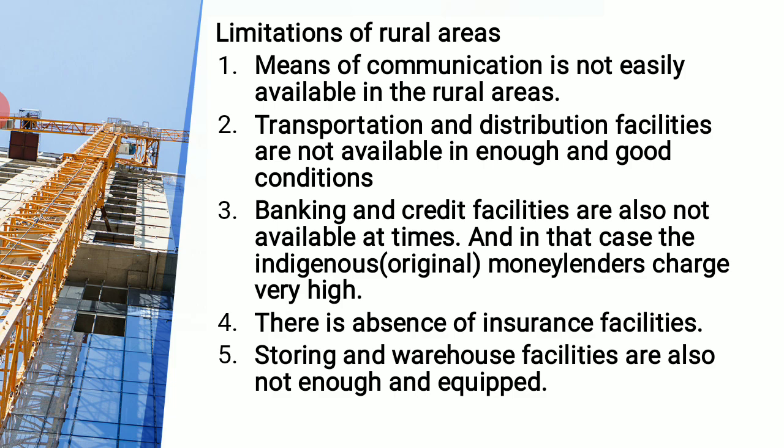We move on to the third one. Banking and credit facilities are also not available at times. When we talk about the city area, we get all these facilities quite easily. That is, getting the banking facilities or maybe the credit facilities is easy as compared to the rural area. In the city area, if not one, then the other one is there, and the options are available for the financial institutes, for the banks, and we get it very easily.